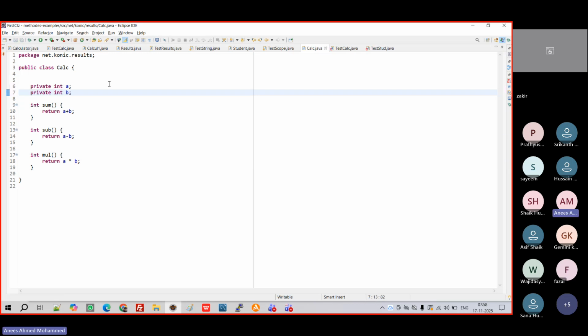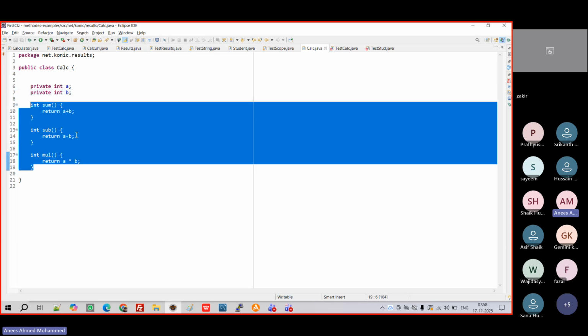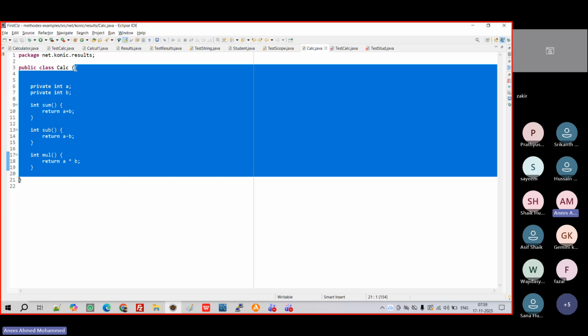It's showing. So private int A, private int B. What I'm saying now, this A and B are private, but here you are not getting any error because these are the member variables. They need not worry about it. They can even be private, public, protected, whatever, they can access it because this is inside a class.